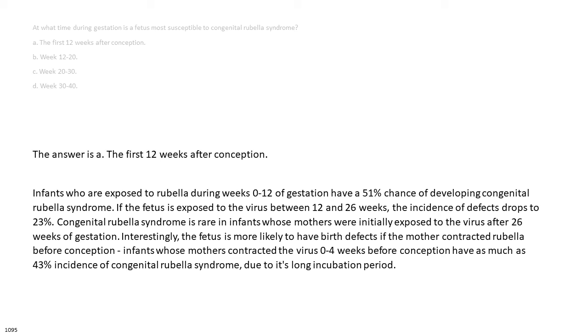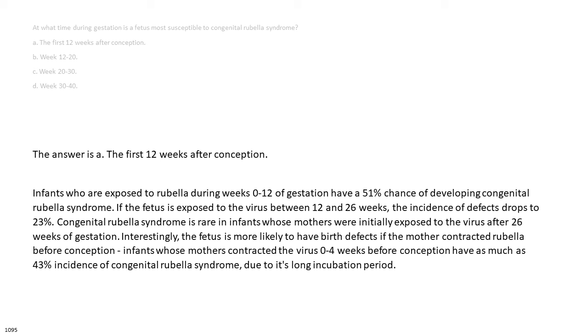At what time during gestation is a fetus most susceptible to congenital rubella syndrome? A. The first 12 weeks after conception. B. Week 12 to 20. C. Week 20 to 30. D. Week 30 to 40. The answer is A. The first 12 weeks after conception.